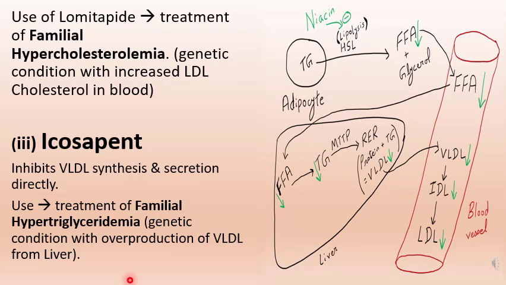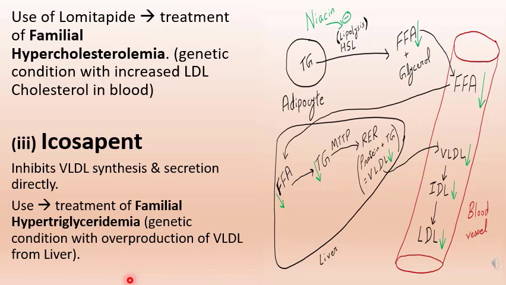Lomitapide is used in treatment of familial hypercholesterolemia. Familial hypercholesterolemia is a genetic condition with increased LDL cholesterol in blood. We have studied that lomitapide decreases plasma LDL cholesterol level. Therefore, lomitapide is used in treatment of familial hypercholesterolemia.